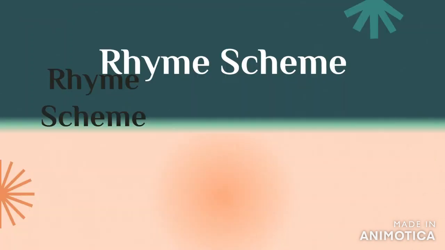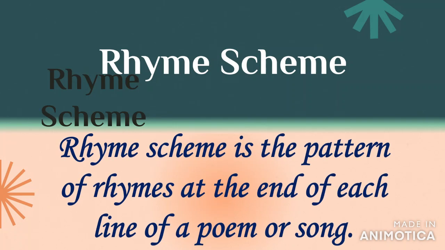So, rhyme scheme is the pattern of rhymes at the end of each line of a poem or song. Remember children, it is at the end of each line. We have to find a word which appears at the end of each line. Based on those words, we try to find the rhyming words and come to the rhyme scheme.